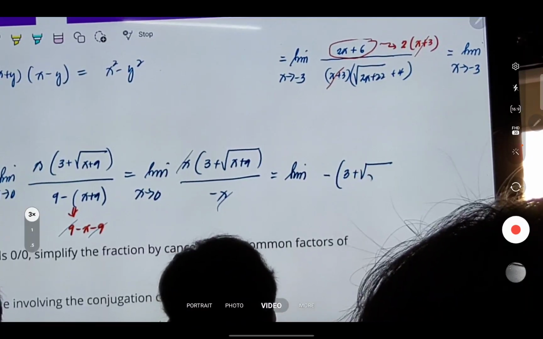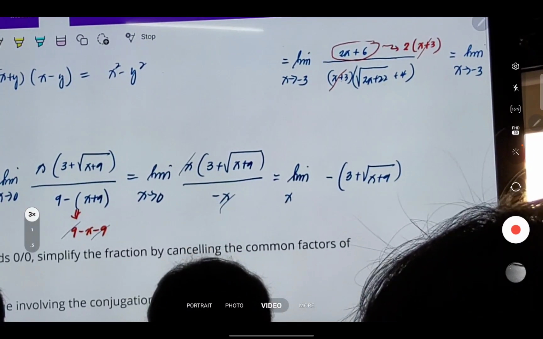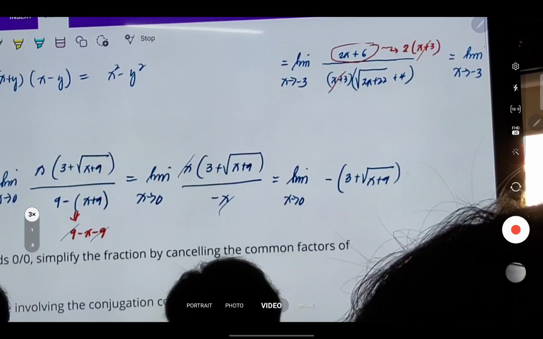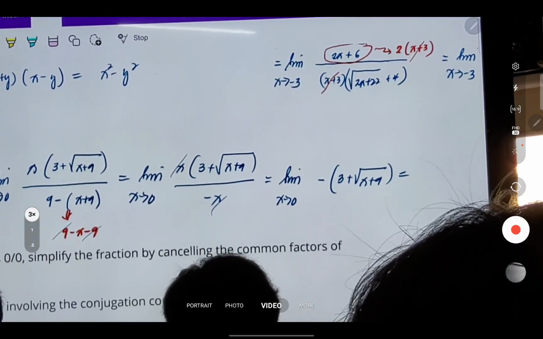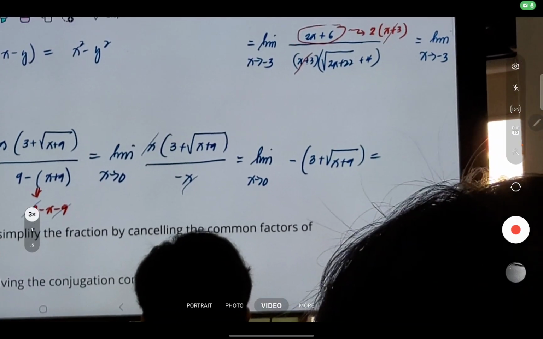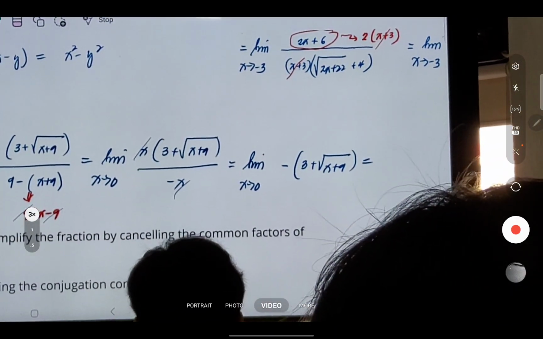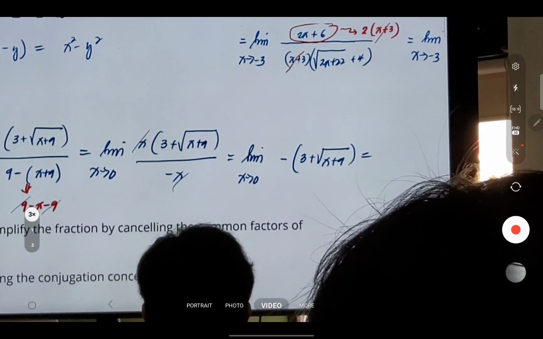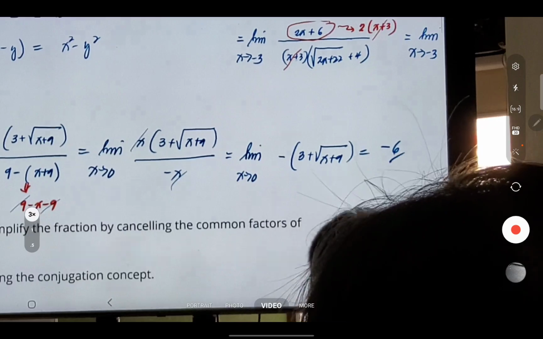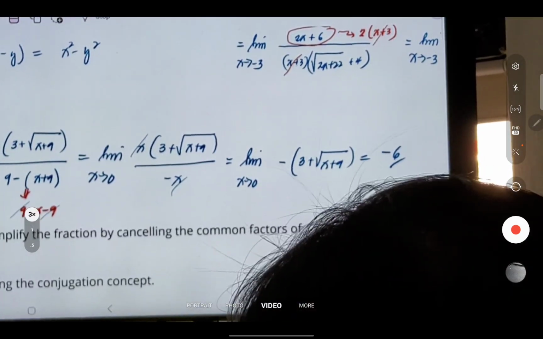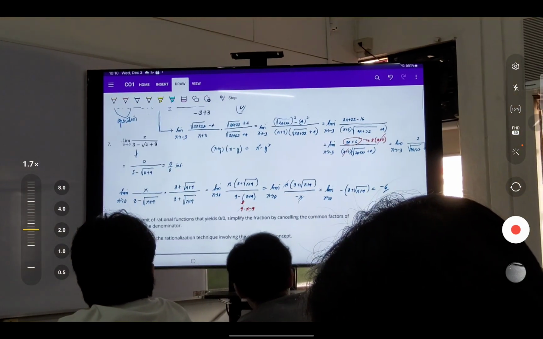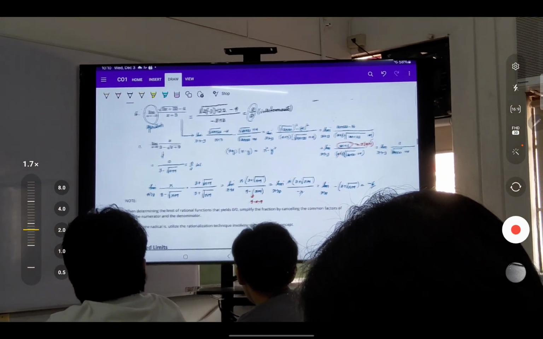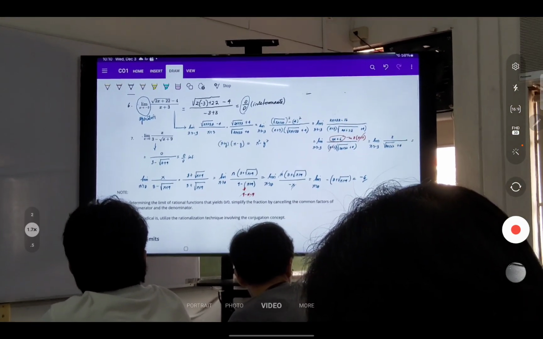And that will give you what? 3 plus the square root of 9. So 3 plus 3. That gives you negative 6, kasi may negative sa labas. Okay? Questions? Any questions? Pwede na, pwede na. That's my moment.